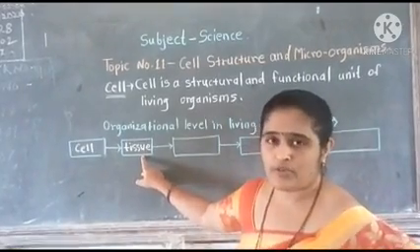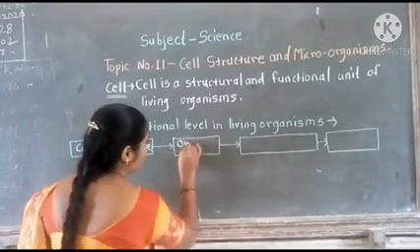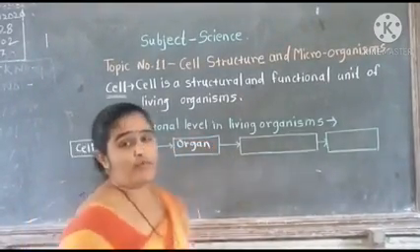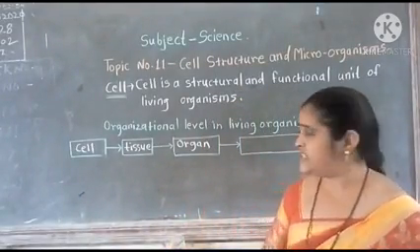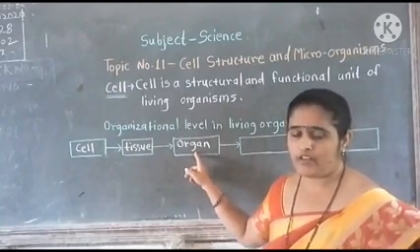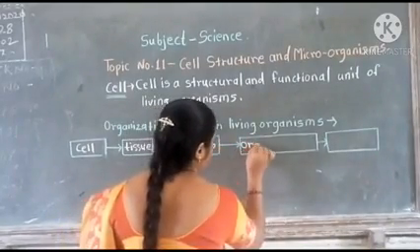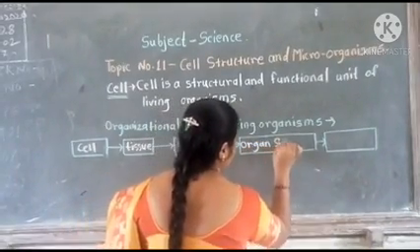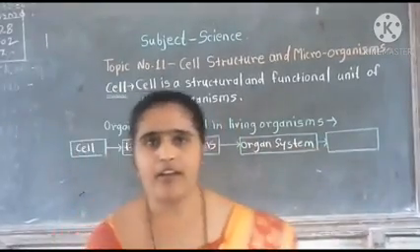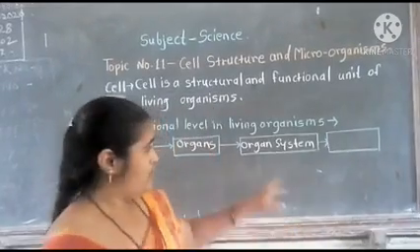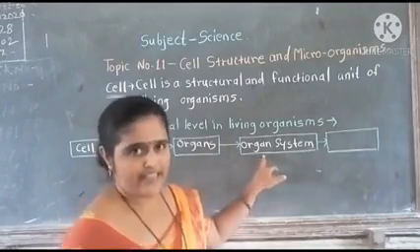A number of tissues come together and make a specific organ. Likewise, a number of organs come together and make an organ system. And a number of organ systems come together and make an organism.